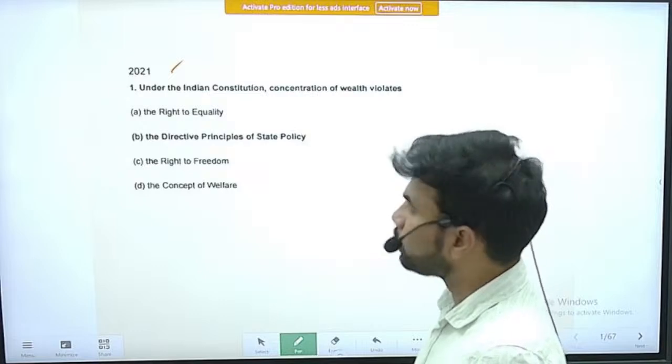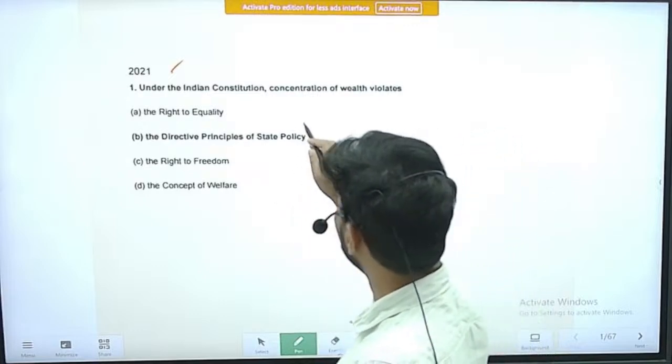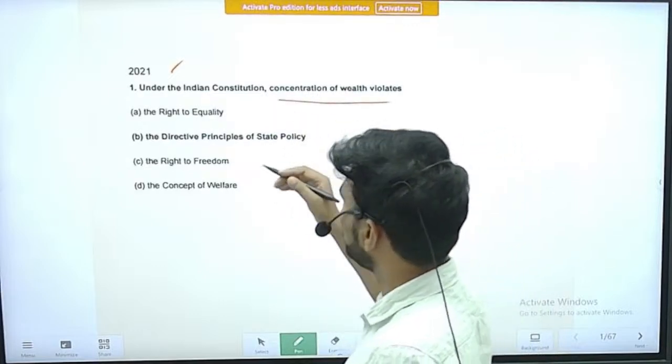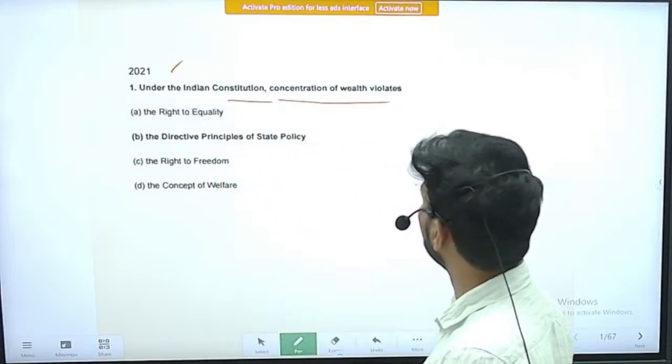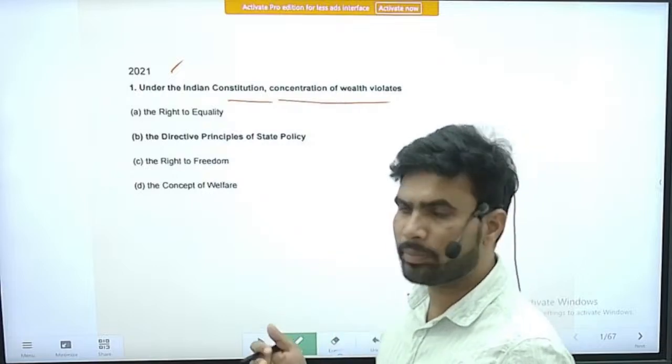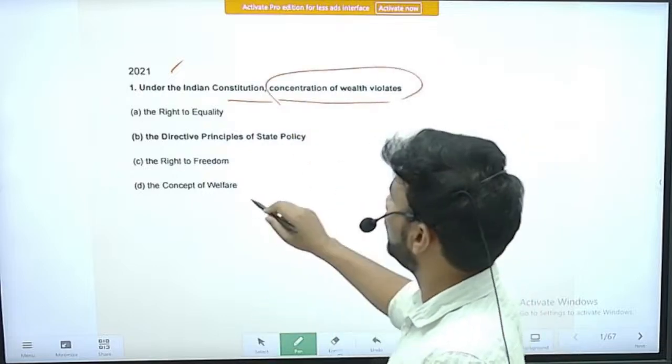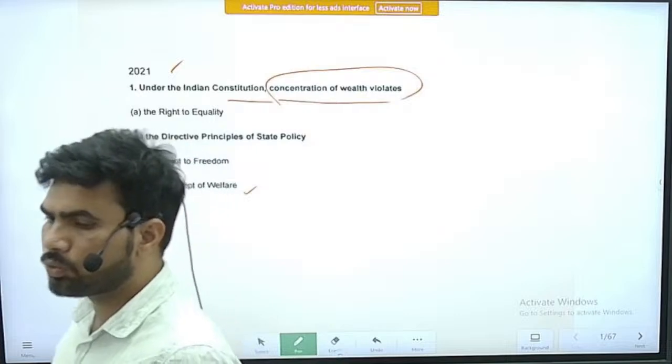So concept of welfare, the concentration of wealth, actually, under the Indian Constitution, concentration of wealth violates. Generally speaking, concentration of wealth violates the concept of welfare to some extent.